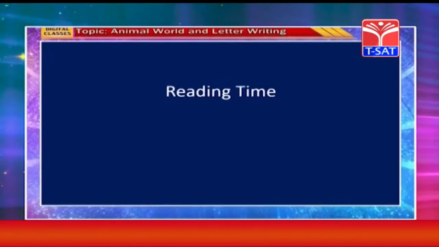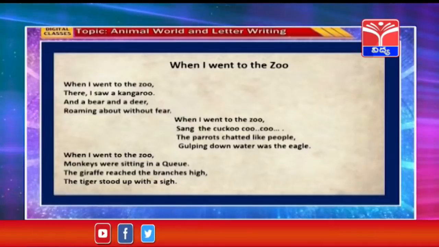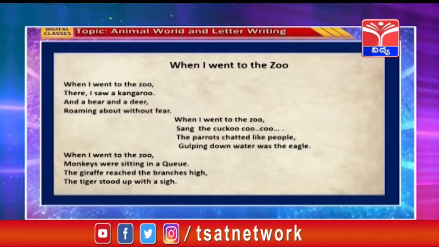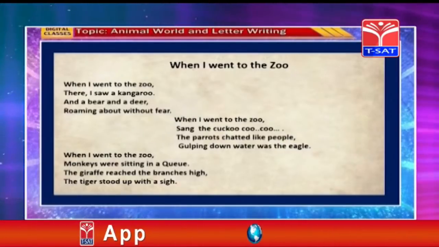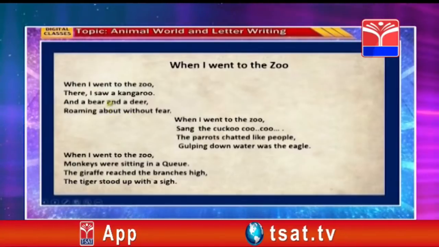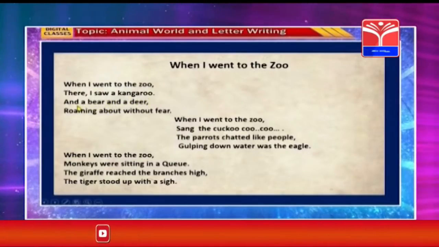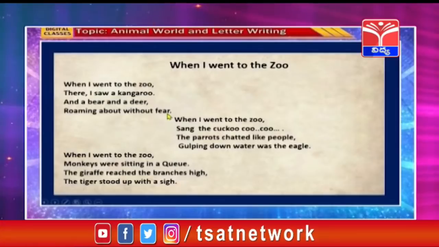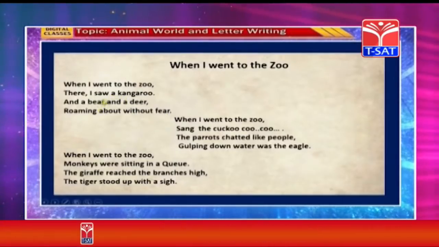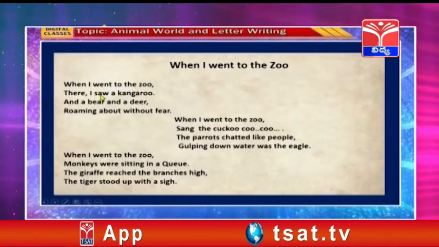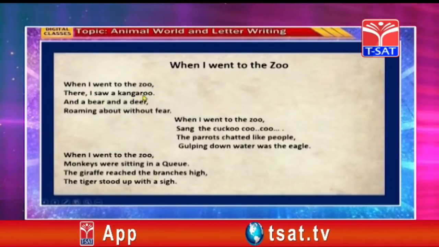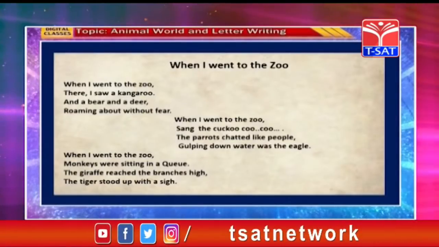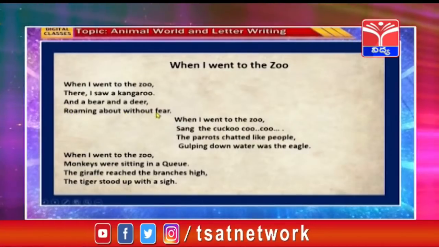Now it's reading time. Children, this is a poem written by Shrita. Let me read it for you. When I went to the zoo, there I saw a kangaroo and a bear and a deer roaming about without fear. Just observe this stanza, children. So, Shrita is saying that she saw a kangaroo there and a bear and a deer roaming about without fear.